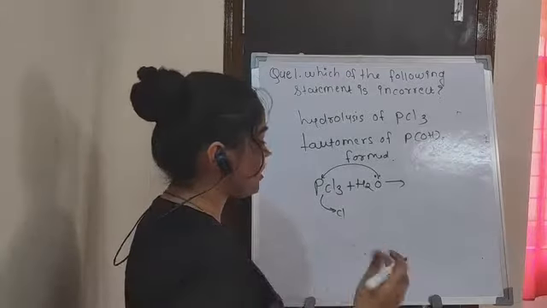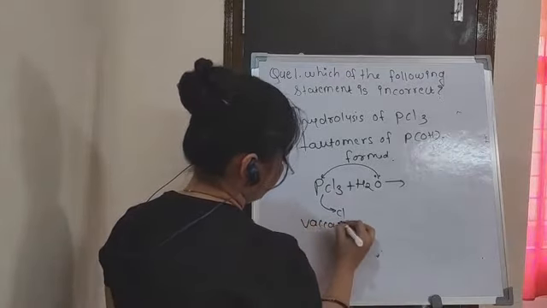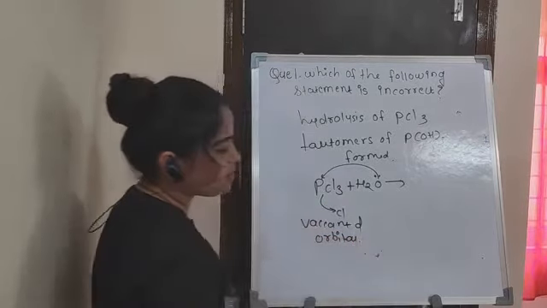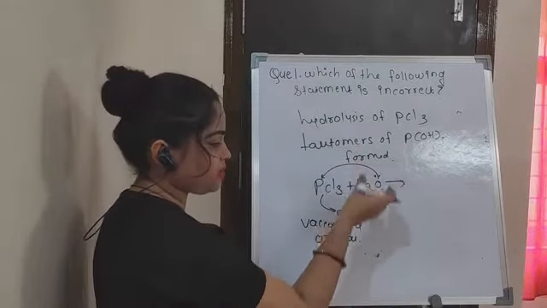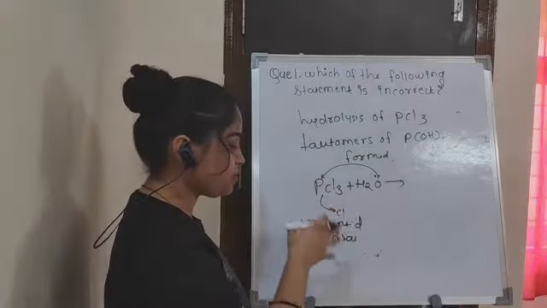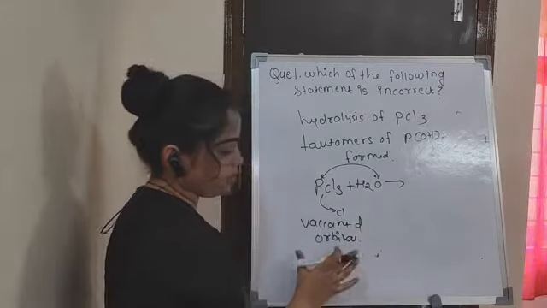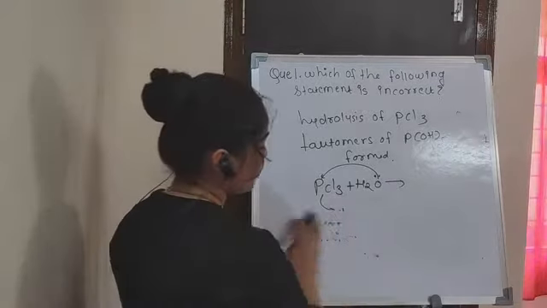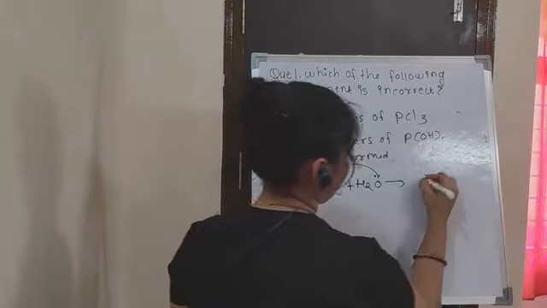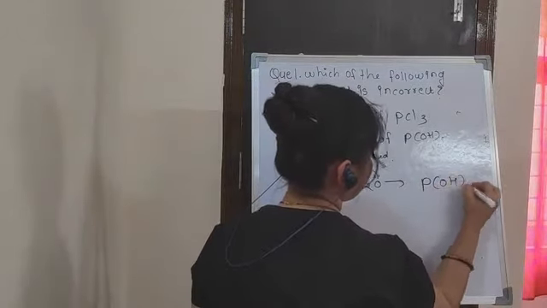Vacant d orbital is very important, because if oxygen's lone pair is transferred to that particular element, the vacant d orbital must be present. In this reaction the first product formed is P(OH)3.